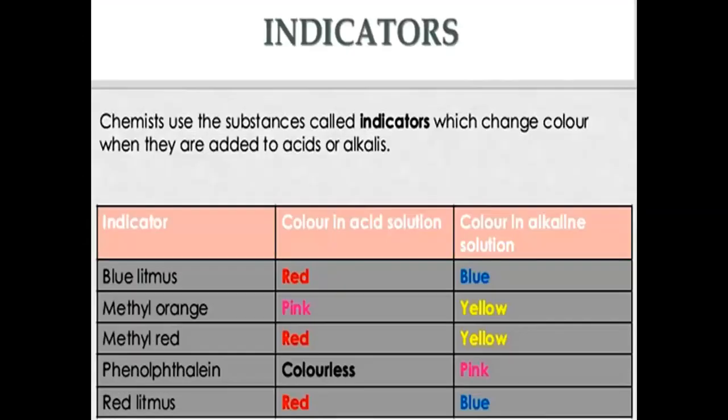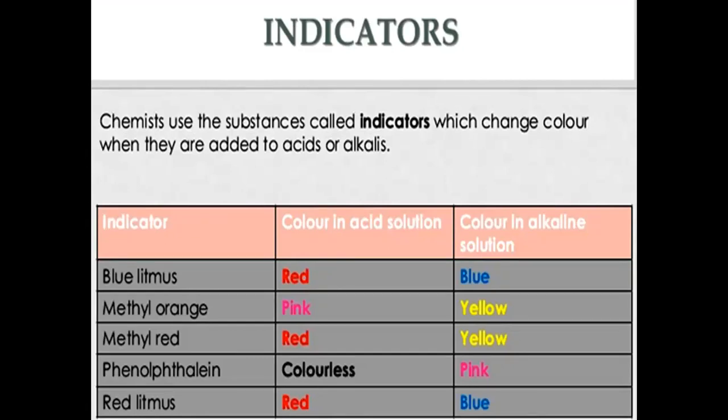As we cannot taste each and every substance to identify acid as well as bases, we do use the indicators. Chemists use the substances called indicators, which change color when they are added to acids or bases.